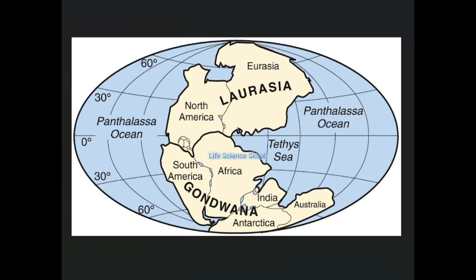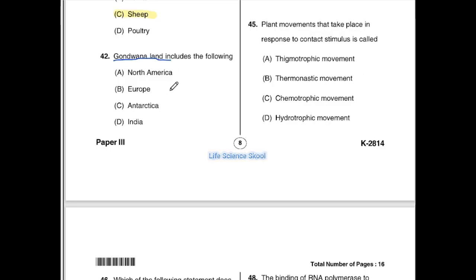In the question, what is directly asked is which are included, so two answers are correct. Antarctica is there, so option C is also a correct answer. Even India is also a correct answer. So these two are included in Gondwana land. North America is not, South America is the answer. Europe is also not. South America, Africa, Arabia, Madagascar, India, Australia and Antarctica all come under Gondwana land.